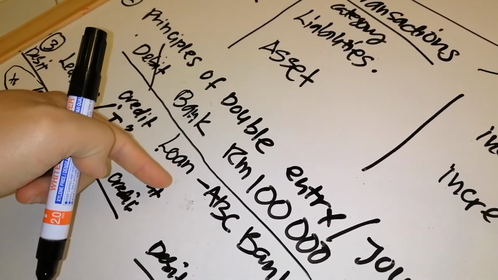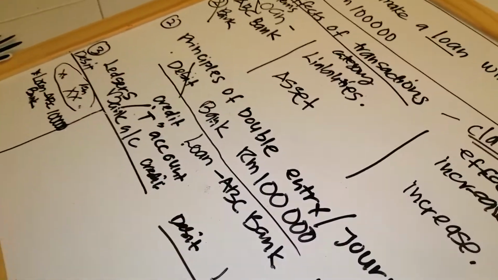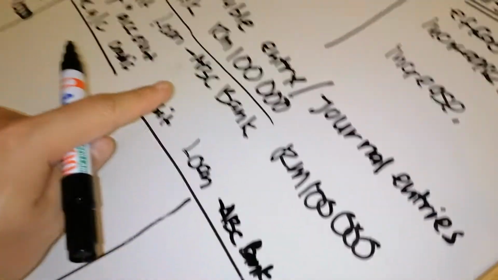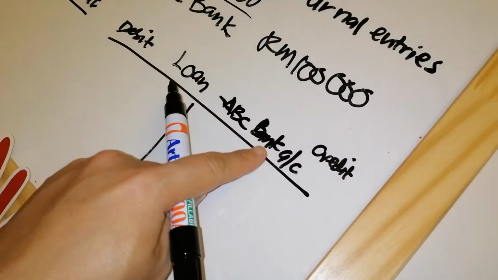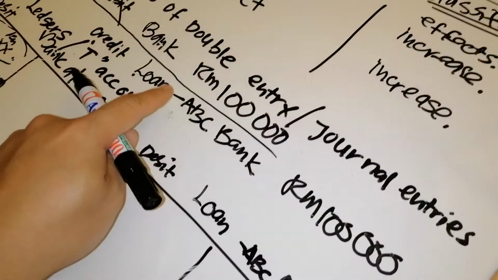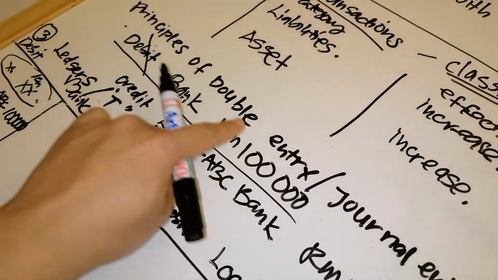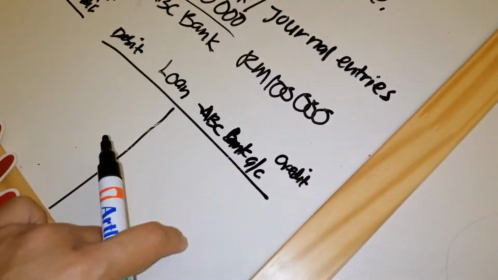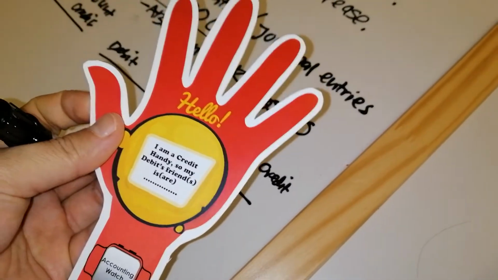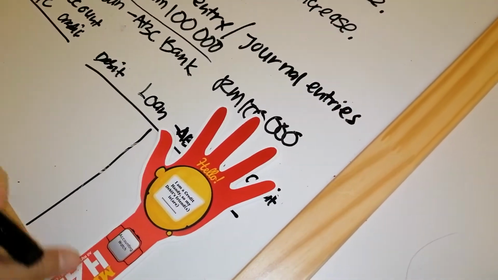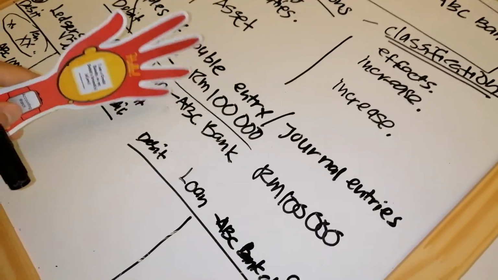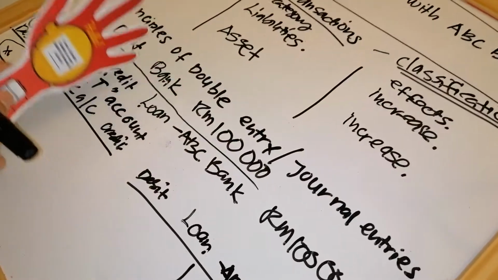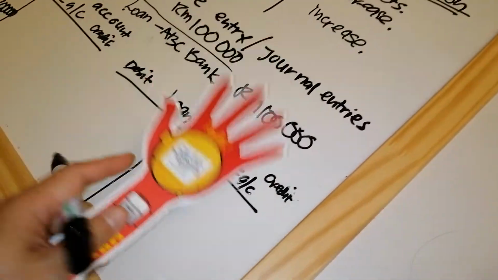You go to the second, credit. Credit is loan, ABC Bank. So you go to the loan ABC Bank account. The loan ABC Bank account is under credit in the principle of double entry. So you go to the loan ABC Bank account under credit. You take the credit handy and put it on the credit side. Everything credit. Again, loan ABC Bank account, under credit, so you go to credit.